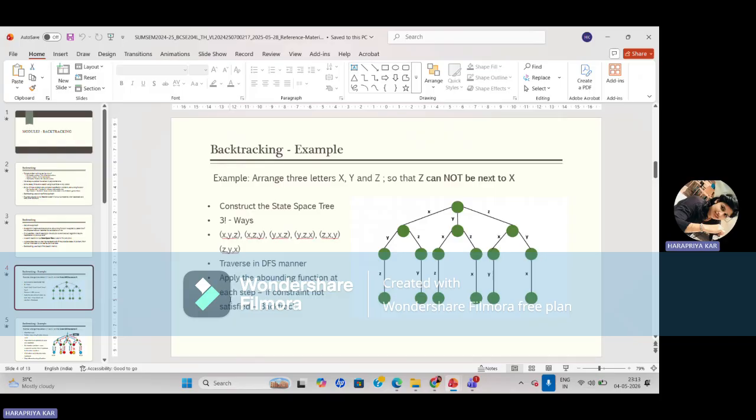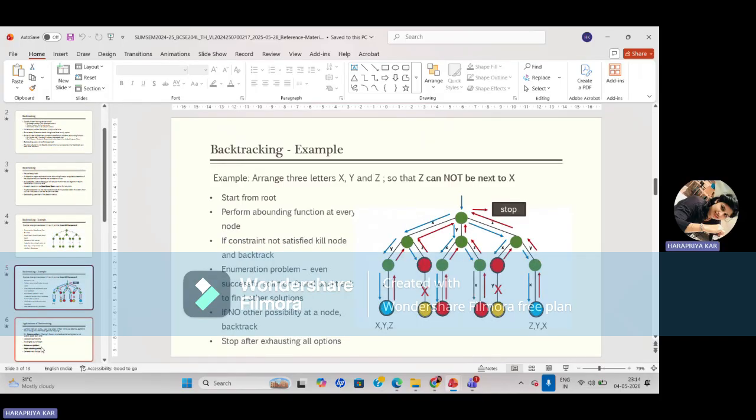Okay. So in this example, clearly you can see how X, Y, Z; X, Z, Y; Y, X, Z; Y, Z, X; Z, X, Y; and Z, Y, X are applied. First one, second one, third one, in 6 ways it is there. So this is one of the examples we solved. In the same way, we have to solve another example.